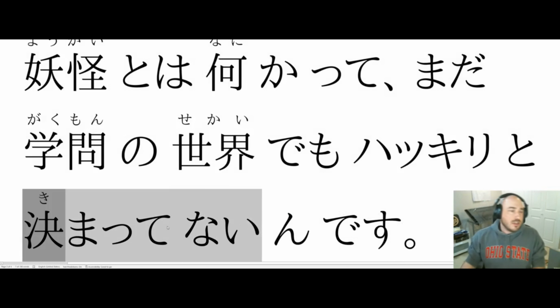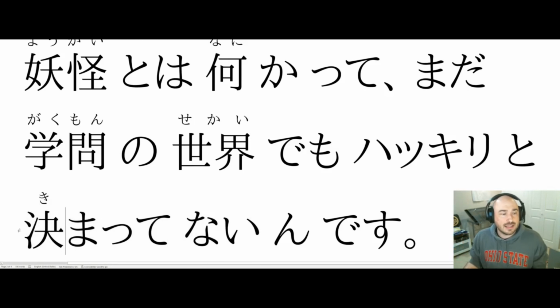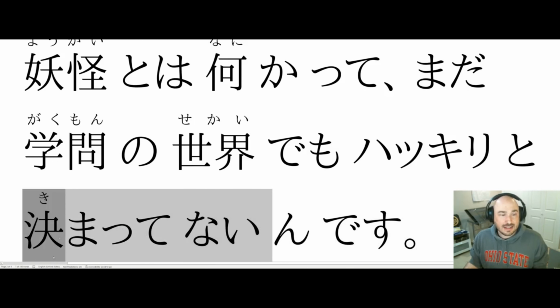The chief verb of the sentence is kimattenai. It hasn't been decided. Kimarimasu, kimaru is decided. It is an intransitive verb, so it's not I decide, it's X is decided. X has been decided, so kimatte inai. It is not decided.